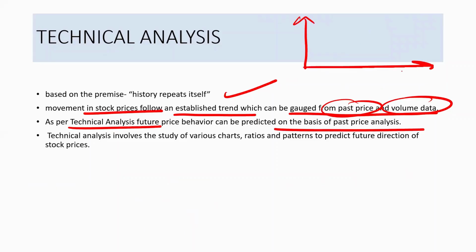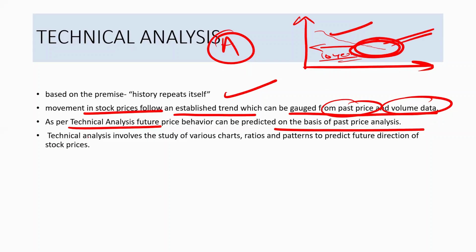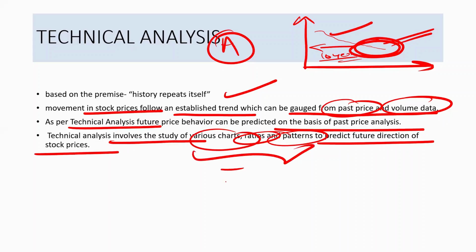So let's take a share of A Limited. In the past, its share price was going down, so the investor will assume that it will keep going down. If, let's say, in the last 10 years it has been going down, then there is a possibility that it will continue to go down. So depending upon the past price analysis, you are analyzing the future performance of the stock. Now, technical analysis involves the study of various charts, ratios and patterns to predict the future direction of the stock price. So these will be the tools of technical analysis which we are going to use today.